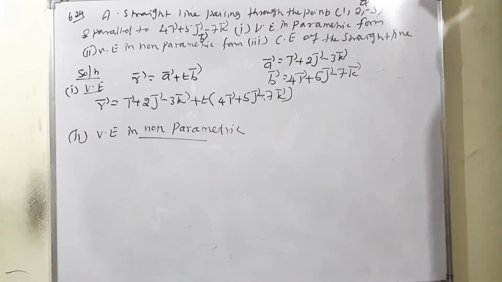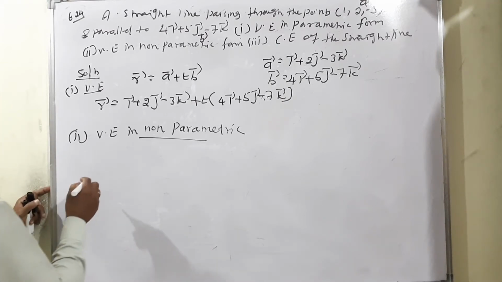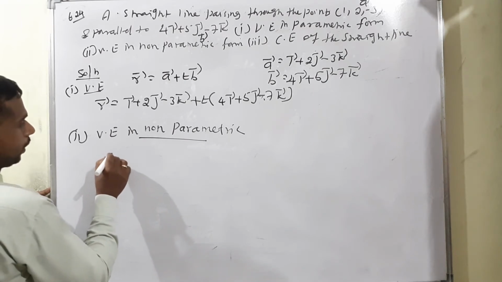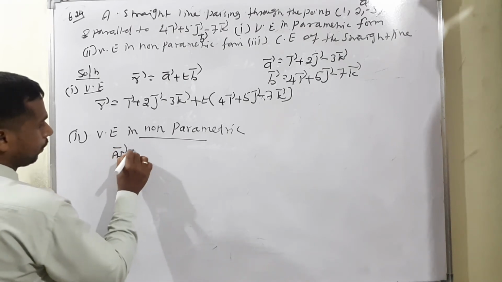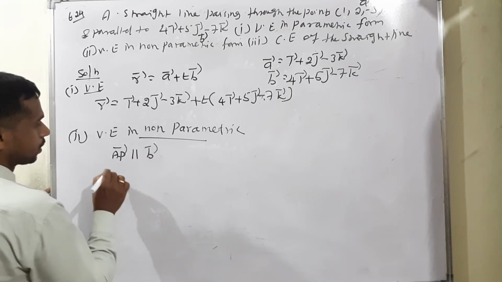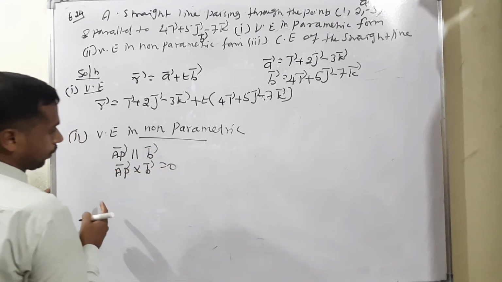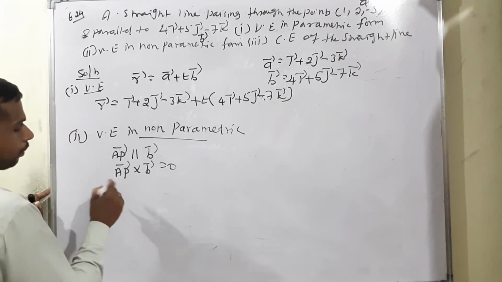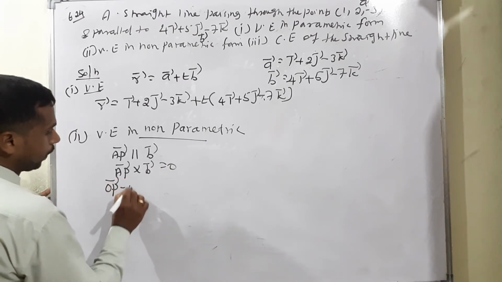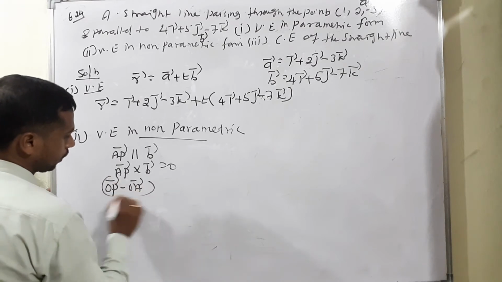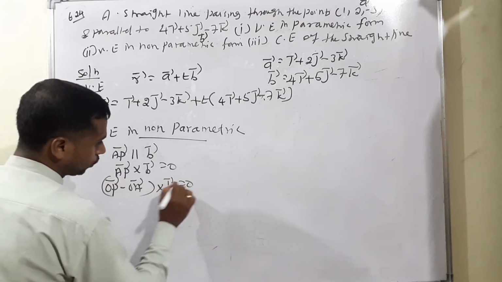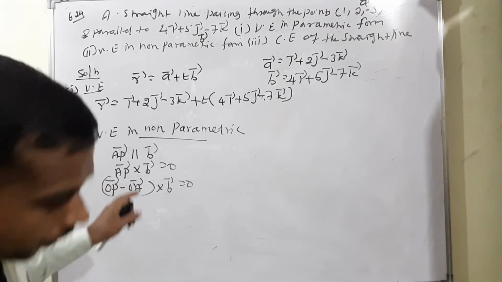The non-parametric formula we already know: the condition AP vector is parallel to b vector. AP vector parallel to b vector means AP vector cross b vector is equal to 0. Therefore, what is the meaning of AP vector? OP vector minus OA vector cross b vector. We have to show it equal to 0. But no need to write all the lines.